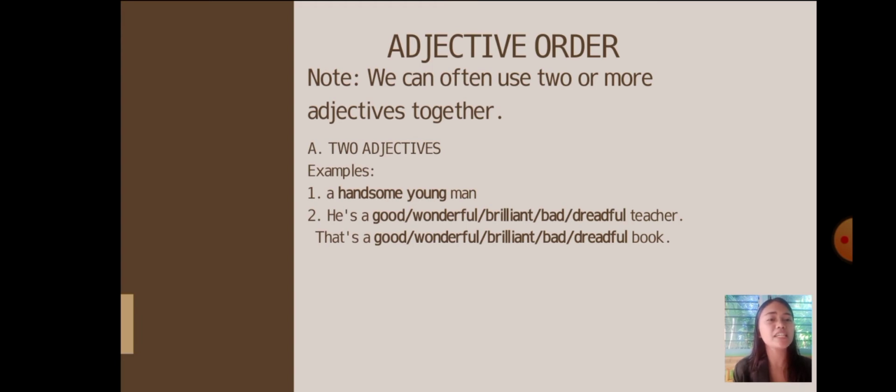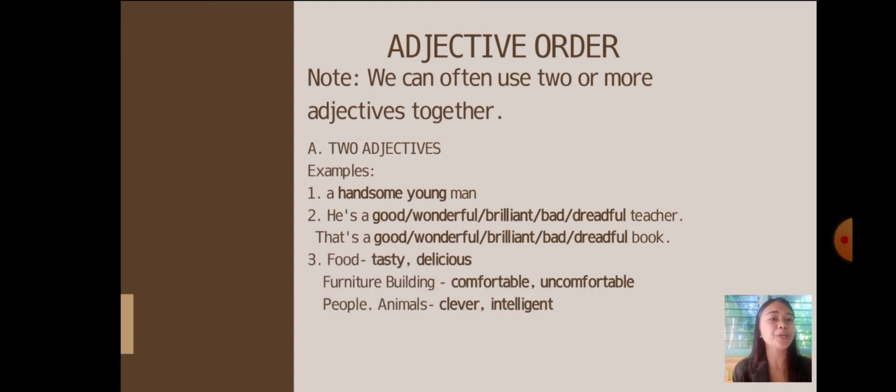So in this given example, some adjectives give a general opinion. We can use these adjectives to describe almost any noun, but there are also some adjectives that give a specific opinion. We only use these adjectives to describe a particular kind of noun. For example, in food, we can say it's tasty and delicious. In furniture and buildings, we can say it's comfortable and uncomfortable. While in people and animals, we can say clever and intelligent.